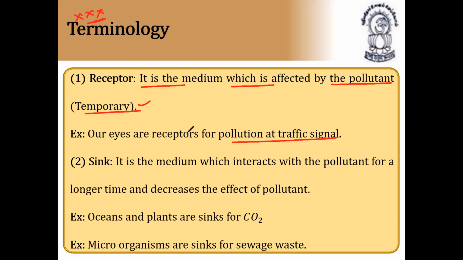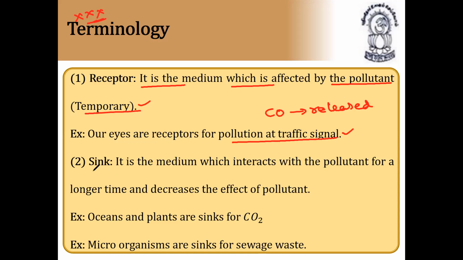So from the traffic, we have pollution, that is carbon monoxide is released in the atmosphere. What is released? Carbon monoxide is released in the atmosphere. So we'll inhale that carbon monoxide. So that's why our eyes are receptors for pollution and traffic signal.